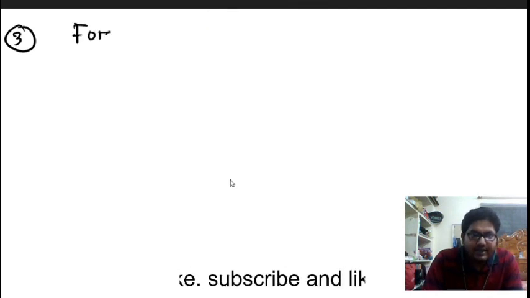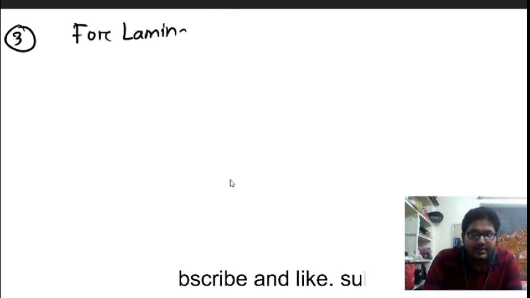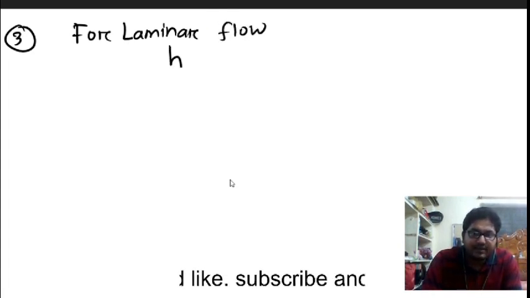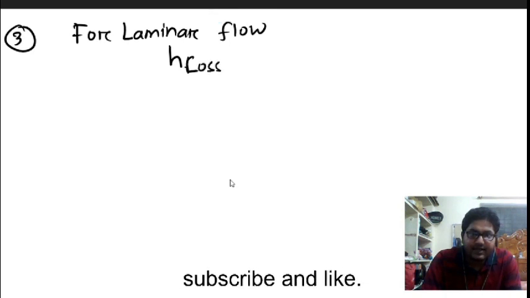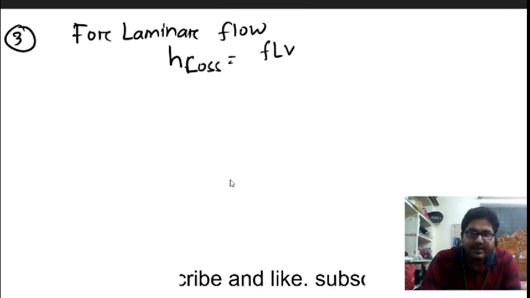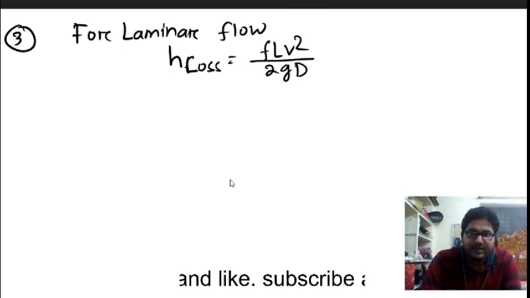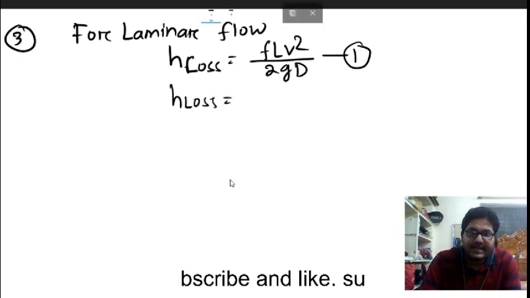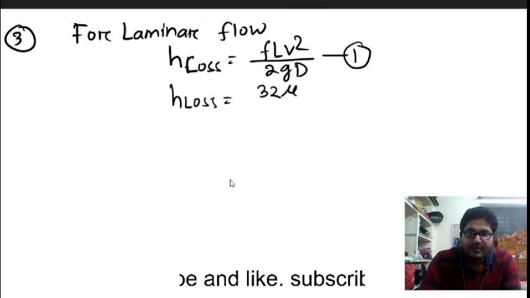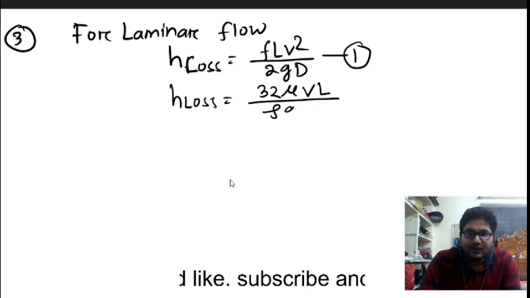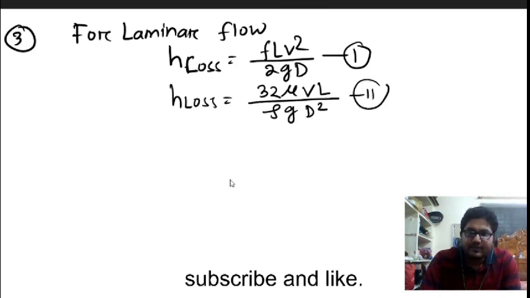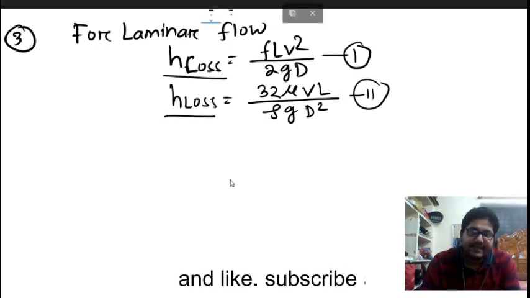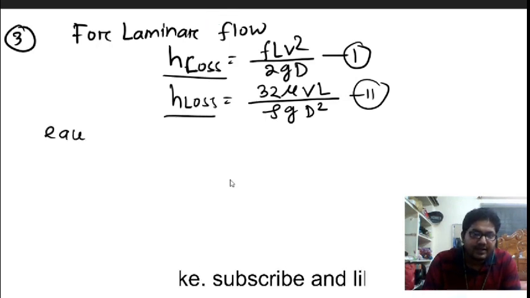For laminar flow, we can find out the head loss by using both this f L V square by 2G into D, this is equation 1, and also the head loss we can find out by using the Hagen-Poiseuille equation, that is 32 mu VL divided by rho G D square. So from both the equations, if you calculate the head loss, that head loss will come out to be the same.